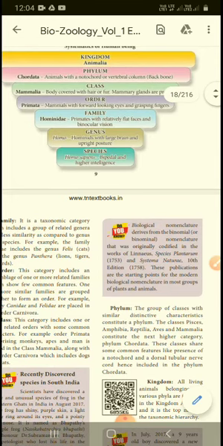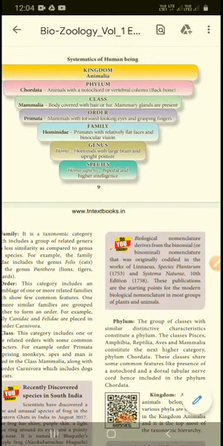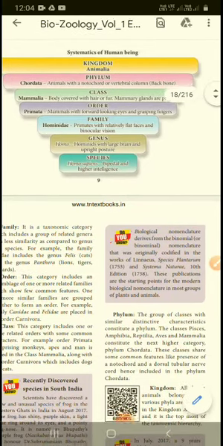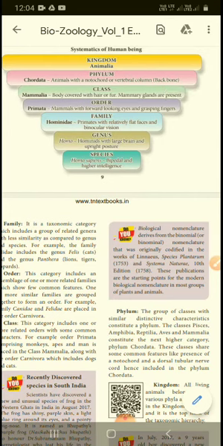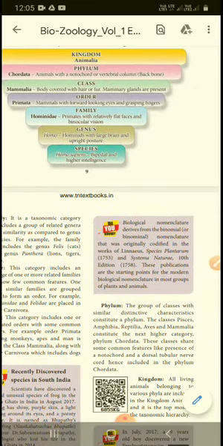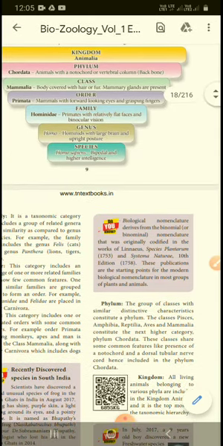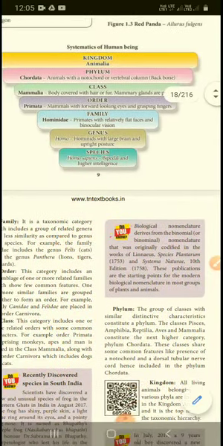So we are Mammalia. The order is Primates, because we have forward-looking eyes and grasping fingers. The family is Hominidae, because we have a flat face and binocular vision, two eyes. The genus is Homo and the species is sapiens, Homo sapiens. Because we have higher intelligence, a large brain and an upright posture, we are called Homo. This is our systematics, how we give a name.